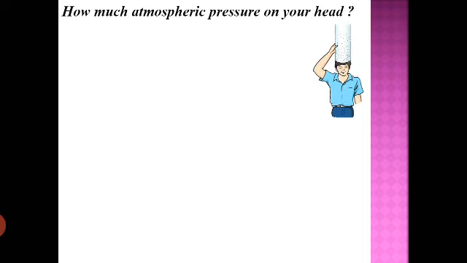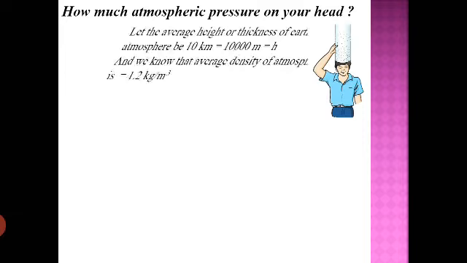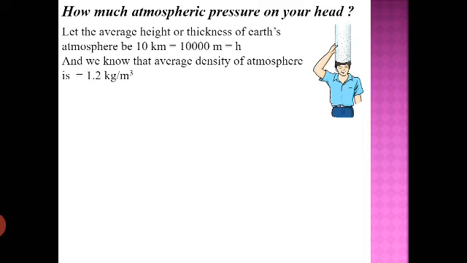We know the area, we know the force given by the molecules, and if you divide the two you'll get the pressure, because force upon area is pressure. There are some concepts we need to know, but certain things we are doing today are basically done in class 9, so not to worry.